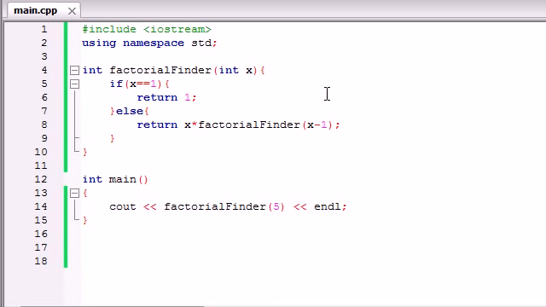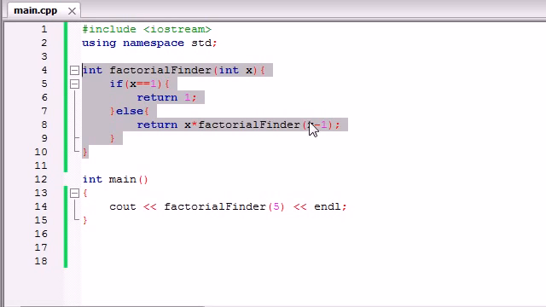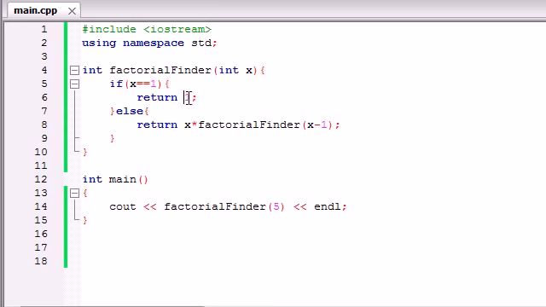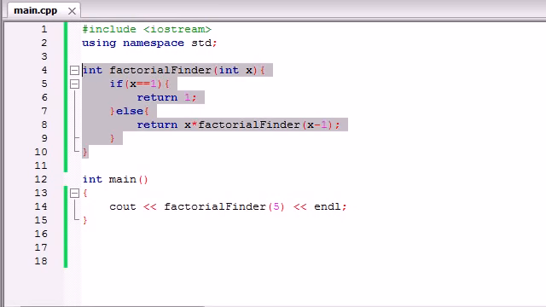What it did is it ran this function like 5 different times searching for 5 factorial, and then it called it again searching for 4 factorial, then again searching for 3, 2, and finally when it got to 1, it could answer all the rest of those questions. So this is how you can use recursive functions in a useful way. Again, a recursive function is just using the function inside the function body itself.